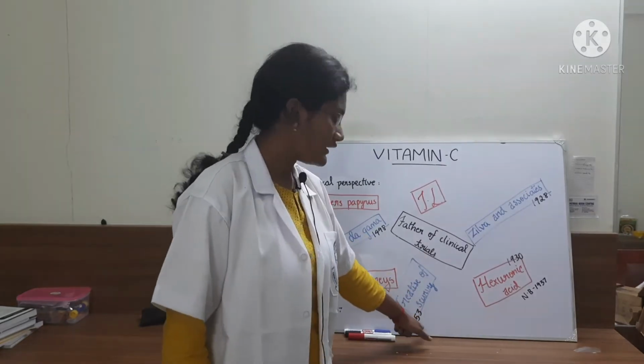And after that, Vasco da Gama and his crew went out sailing, and two-thirds of his crew died because of scurvy. And then James Lind published a book called Treatise of Scurvy. This happened in 1753, and he got called the father of clinical trials because of this.